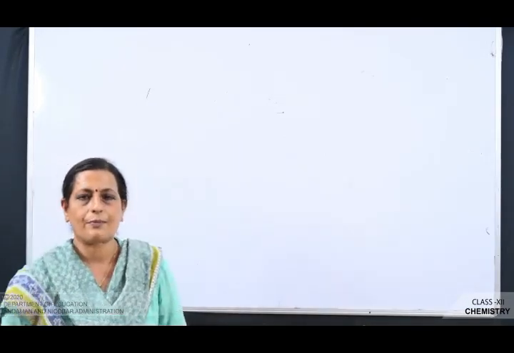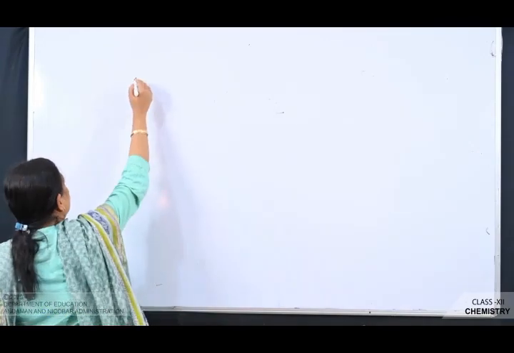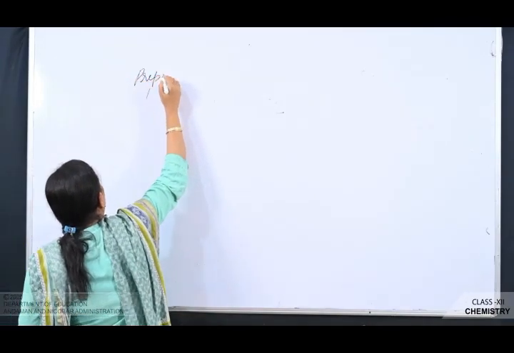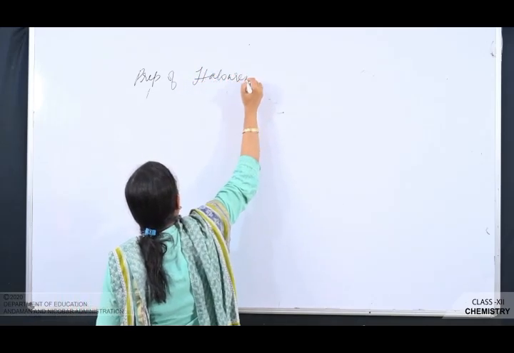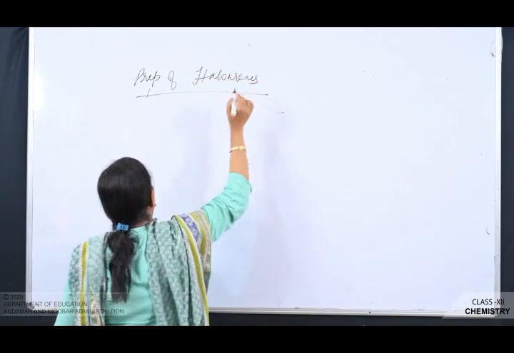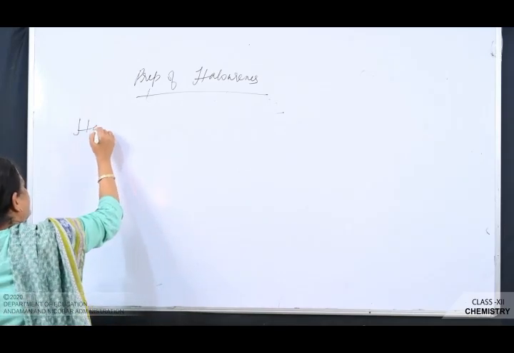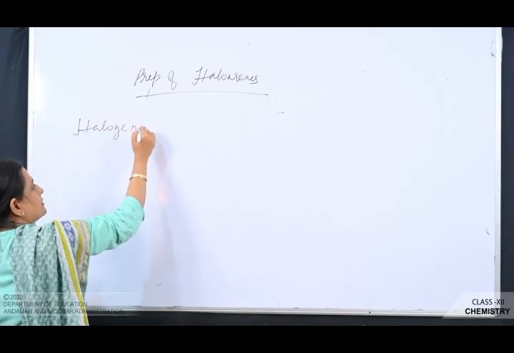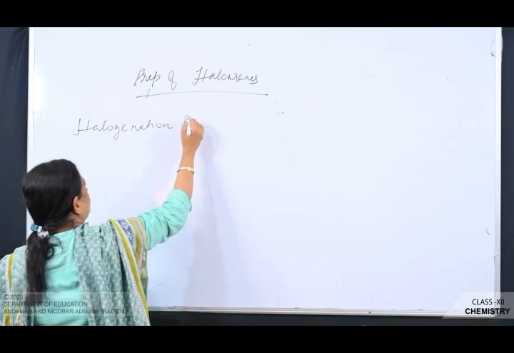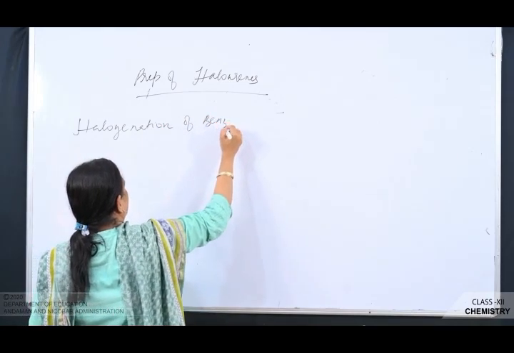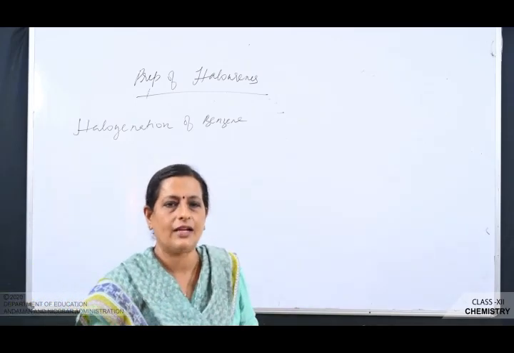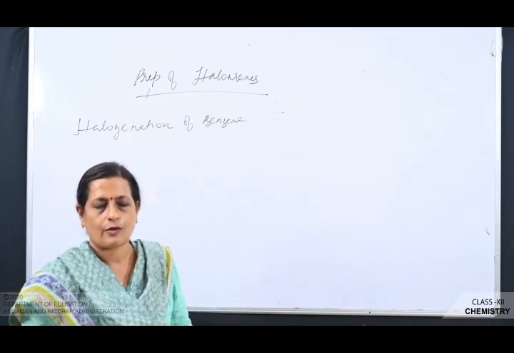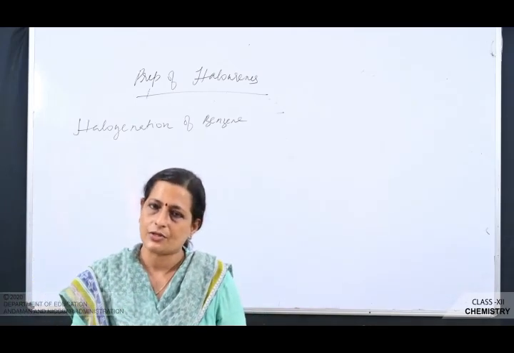Next we'll see the preparation of haloarenes. First is halogenation of benzene. This we have already studied in class 11th. And this proceeds by which mechanism? It's what type of reaction? It's an electrophilic substitution reaction.